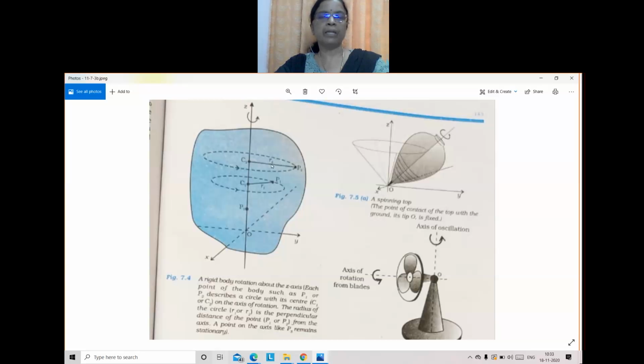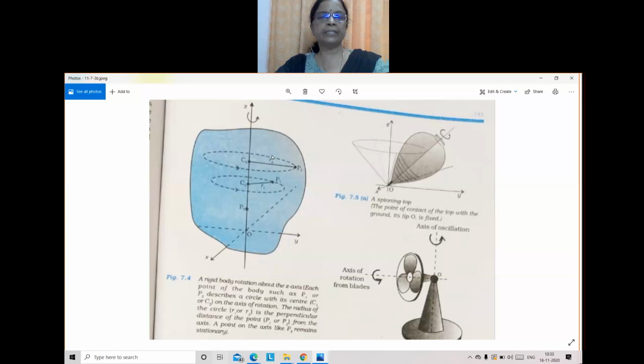But what about the linear velocity of the particles of the body? This stone is made up of a large number of particles. Some particles are near to the axis, some particles are far from it. So depending upon the distances of the particles from the axis, their linear velocities will be different. What is the equation for linear velocity? V equal to r omega. Omega is constant for all particles, but these distances are changing.